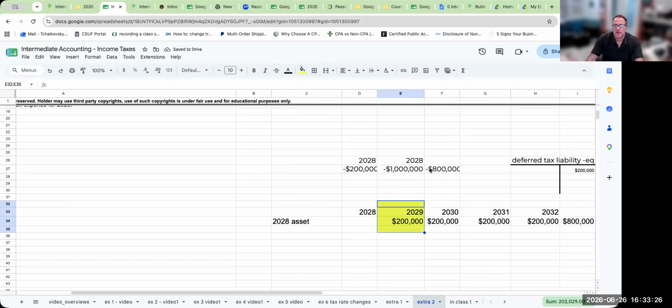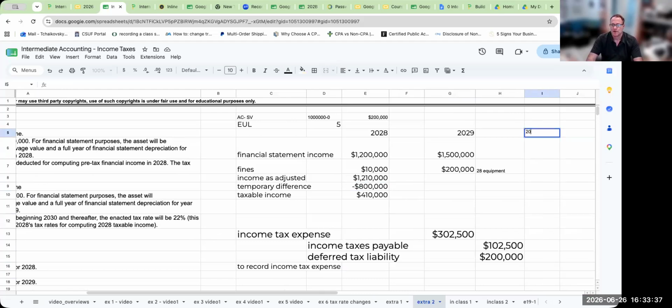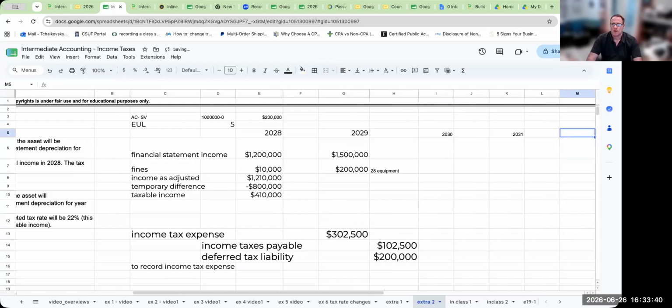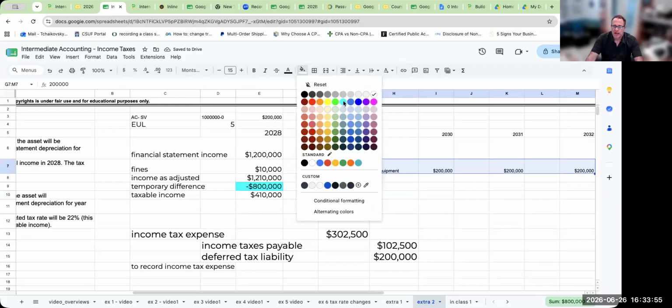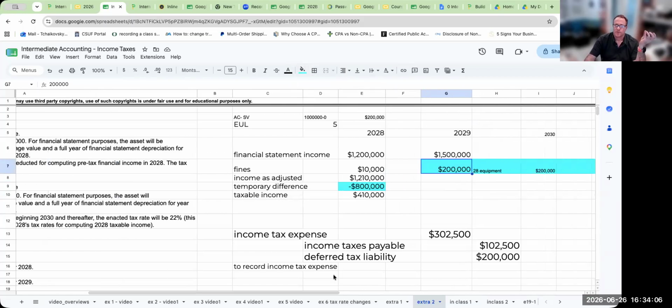So what we see with this temporary difference is that I'm ultimately going to have to pay back this 800,000, but it's going to be over a period of 4 years. So basically you'd have 2029, 2030, 2031, and then 2032, right? We're going to have to go back over here and pay this back. This is how the 800,000 is going to reverse over time. So that's what's happening over here. That's the first thing we have to figure out: what happened with the equipment from last year. Now let's take a look at the equipment from this year.